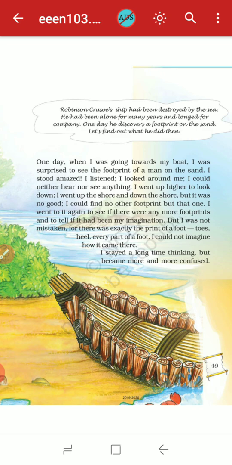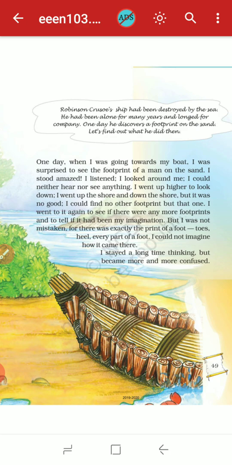I could not imagine how it came there. So he started thinking about how it came there. So I stayed a long time thinking. He just stood amazed, and he stayed a long time there, overthinking about that footprint, but became more and more confused.